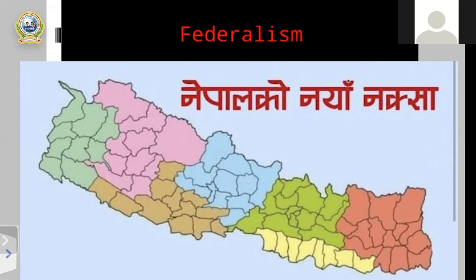Do you have any confusion? On the screen, you can also see some importance of regionalism. First screen, there is a map of Nepal, including 5 developing regions. In the second screen, some useful points, and the third screen, there are some importance of regionalism. Do you have any confusion? No, sir. Okay, very good.